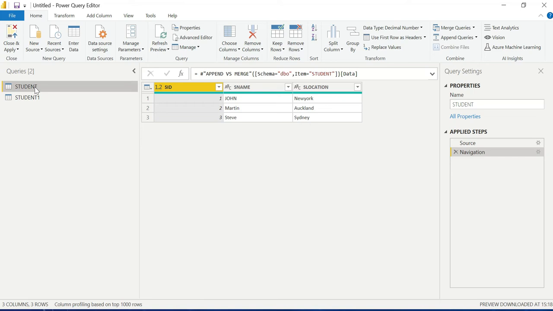Maybe, of course, this is just three rows or three columns. When you're working in real time, there are millions of rows, so it will definitely impact your performance. Okay, now without any delay, let's get into append.